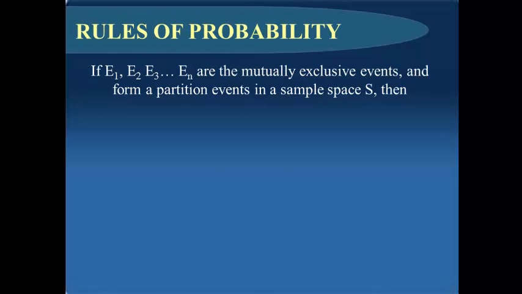If E sub 1, E sub 2, E sub 3, until E sub n are mutually exclusive events and form a partition of events in a sample space S, then we have this example. The probability of getting a heart is equal to 13 over 52, which equals 1/4.